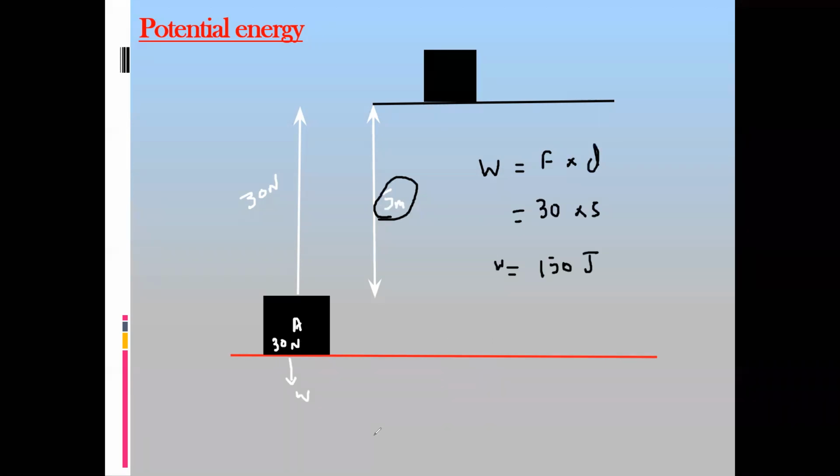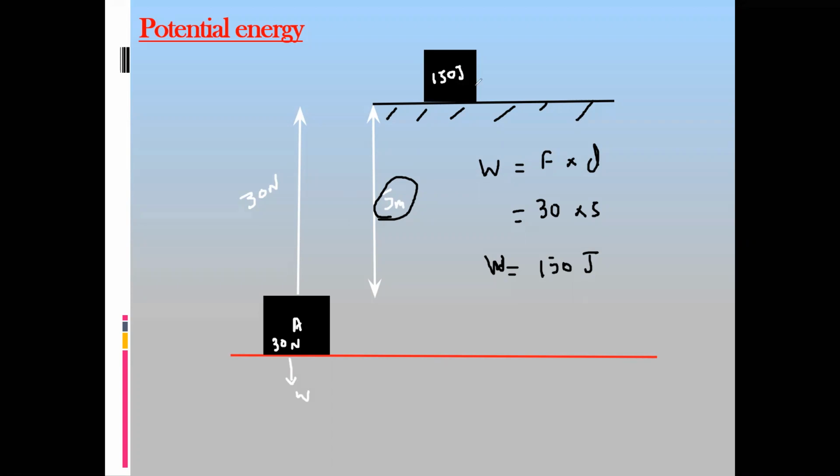So we did a work done of 150 joules. But what will happen to our work done as we lift the object and place this object above the shelf? Our work done will be stored inside the object, and this object will have energy of 150 joules. But which form of energy will this object have? Because we did work to lift the object from one position to another.